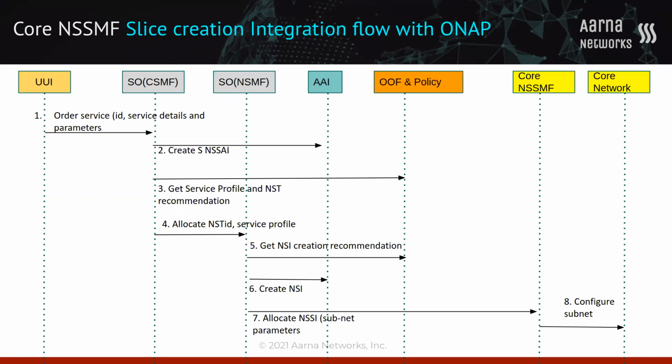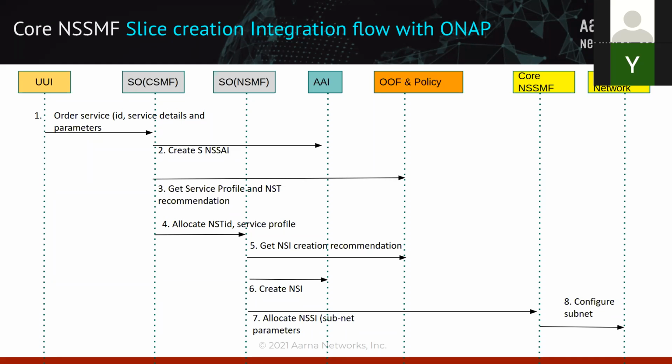So basically OOF and the policy play a major role in selecting the appropriate templates and the NSSI instance. Similarly, there are corresponding policy elements for these respective parameters of CSMF, NSMF, and NSSMF, present in the policy component.